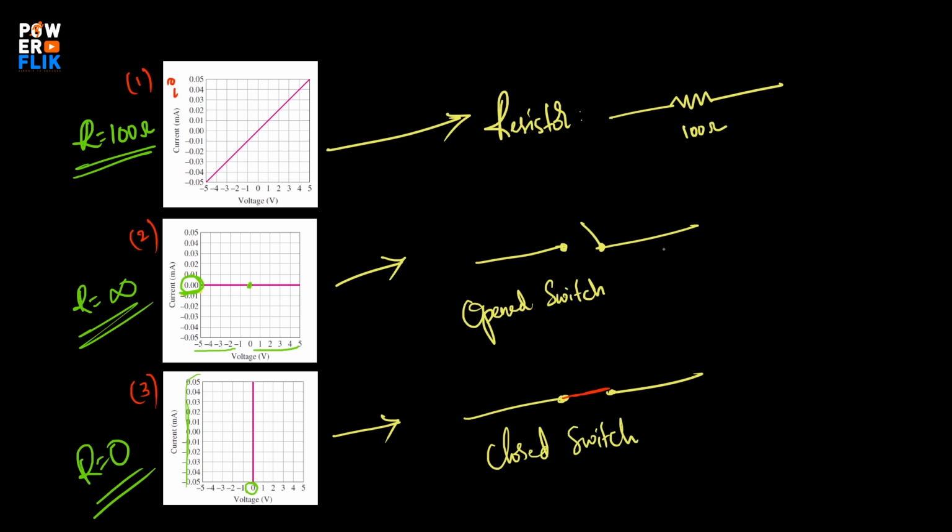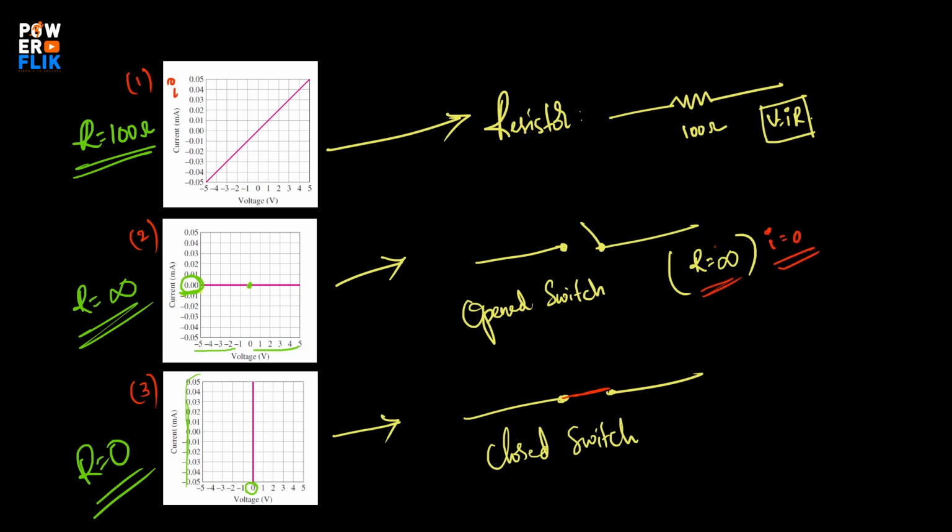So whenever you see a resistor, V equals IR, this should be the equation. You need to get this into your mind. And when it is an open switch, you need to understand that R equals infinity. Since R is very large, equal to infinity, there is no current flow.